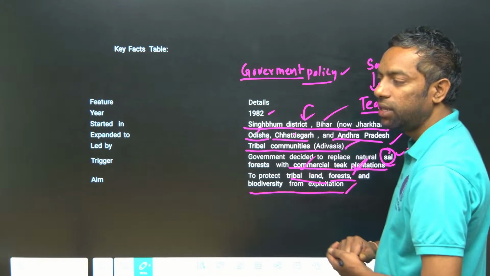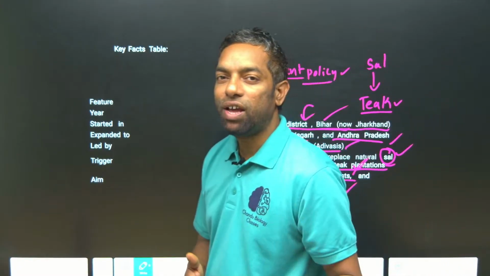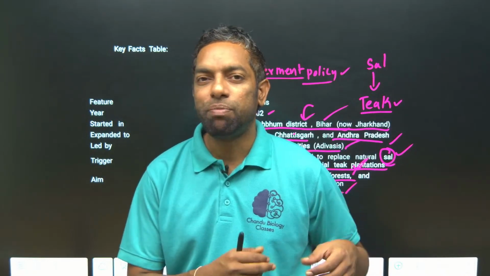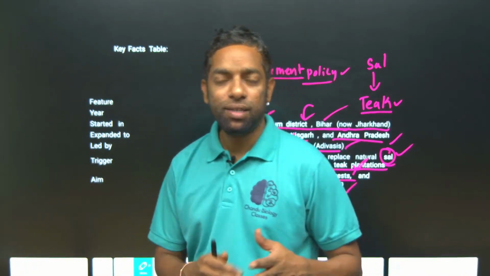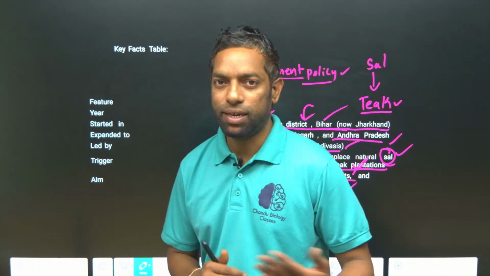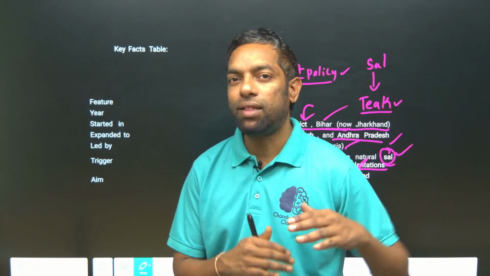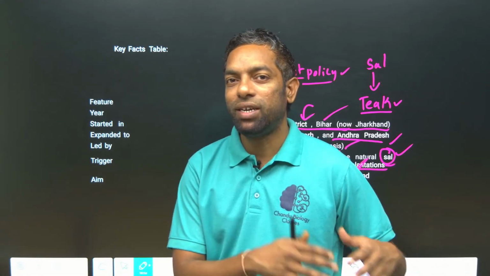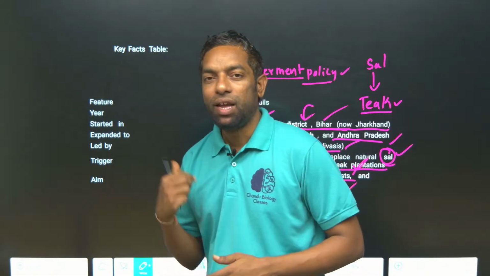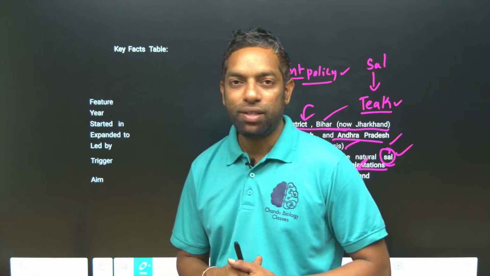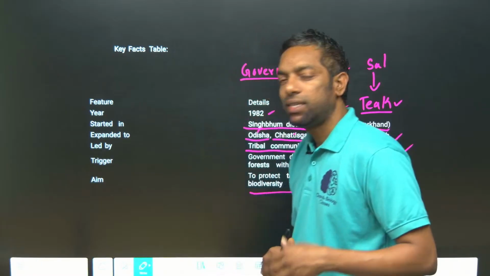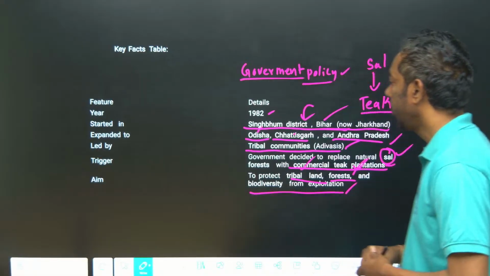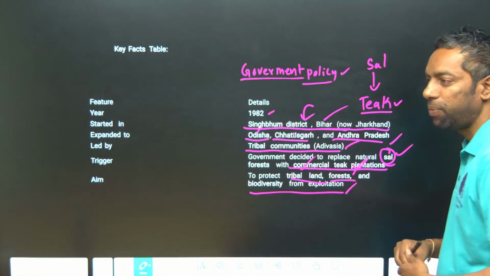Yes, they want to protect the biodiversity. Of course, teak is the tree for commercial purposes. There are many species that don't depend on commercial teak trees. The sal tree is the local tree. It can be a habitat for local communities, local biodiversity, plants and animals. That is why they fought for this project. This is the Jangal Bachao movement, which started in 1982 in Singhbhum district, Bihar.